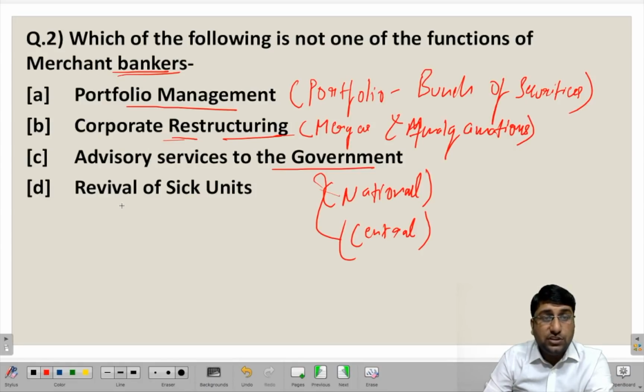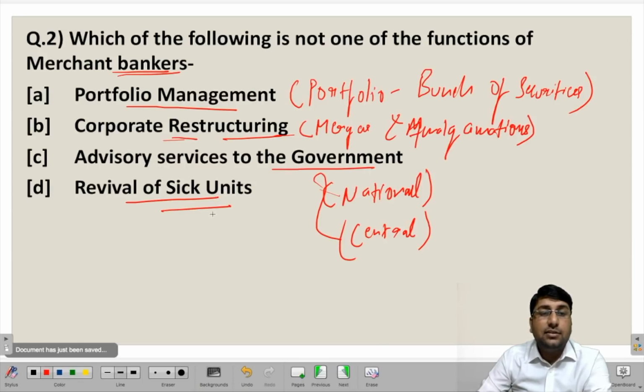Moving to the fourth option, revival of sick units. Yes, merchant bankers also take a good initiative in the revival of these sick units, such that these units could be made functional and could generate adequate returns for the economy. The owners of these sick units come to the merchant bankers to avail various kinds of services, and finally they take up the steps to revive these sick units. So in this case, the third function, that is advisory services to the government, is not one of the functions performed by merchant bankers. We have to be careful and understand all these options before answering the question. Moving to the next question for the day.